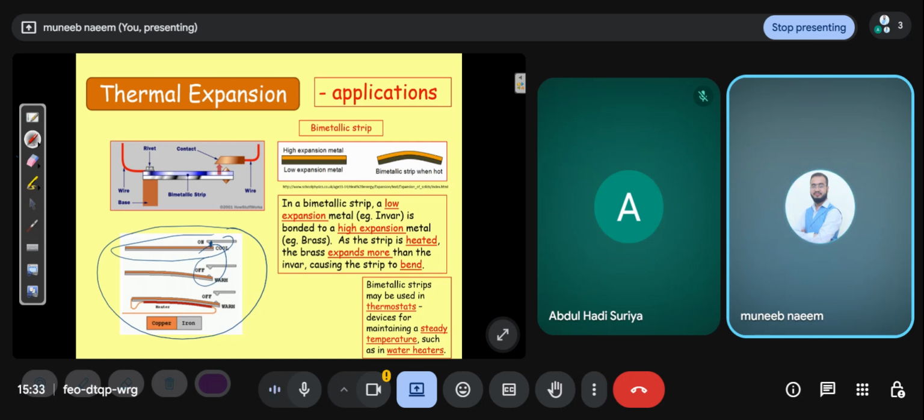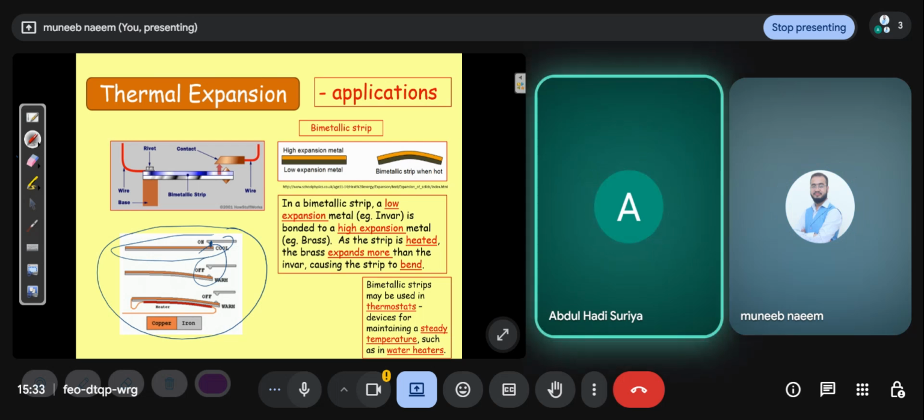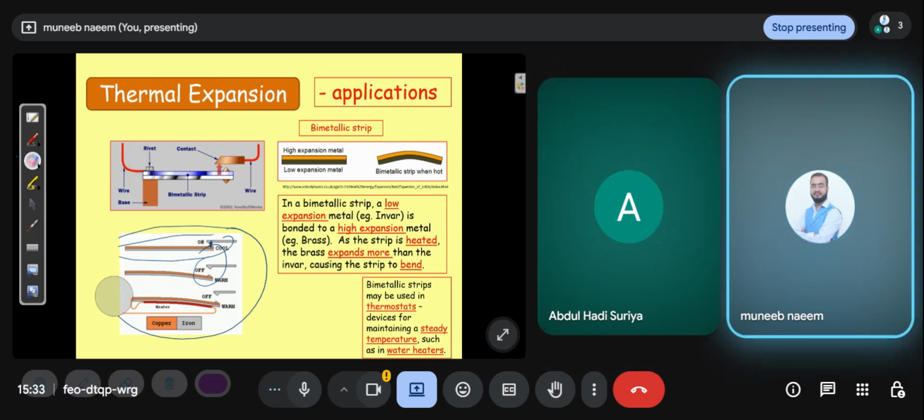This process occurs continuously when the switch is on. Okay, beta, I hope you understand. If you have any question, you can ask me. Try to understand; this is a major topic, the bimetallic strip, as you see in the past papers.